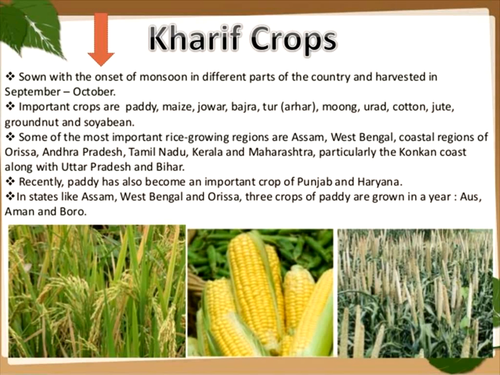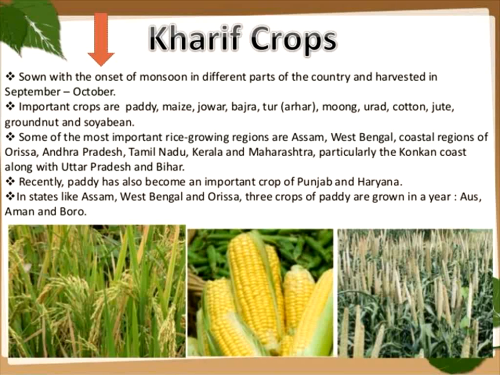The rice growing regions are most probably Assam, West Bengal, and the coastal regions of Orissa, Uttar Pradesh, Andhra Pradesh, Kerala, and Maharashtra, particularly the Konkan coast, along with Uttar Pradesh and Bihar. Paddy is also an important crop of Punjab and Haryana. In West Bengal and Orissa, 3 crops of paddy are grown in the area, with varieties called Aman and Boro. These are the kharif crops.